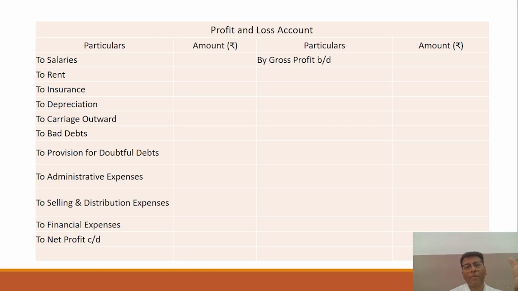So exactly what is the purpose? The purpose is to find the net profit. As you can see here, the net profit would be calculated on the basis of these expenses, right? So what is the net profit? Net profit is the difference between gross profit plus other indirect incomes, and indirect costs, right? So this is the particular net profit, and the net profit is calculated by preparing the profit and loss account.